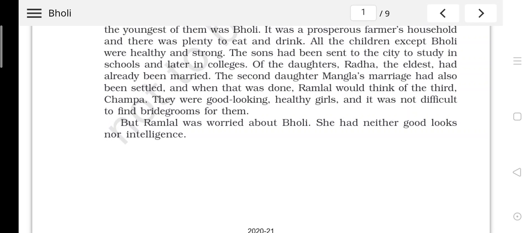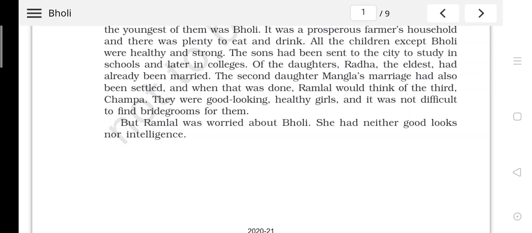Discrimination of the gender. Boys were sent to the school, but not the girls. Right? Because the story is of the time when the girls were not allowed to go to school. And the second thing which you are able to find here is that they were even sent to colleges. They were even sent to the city schools, but not the daughters.